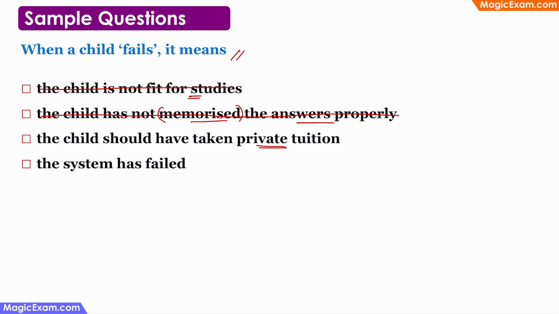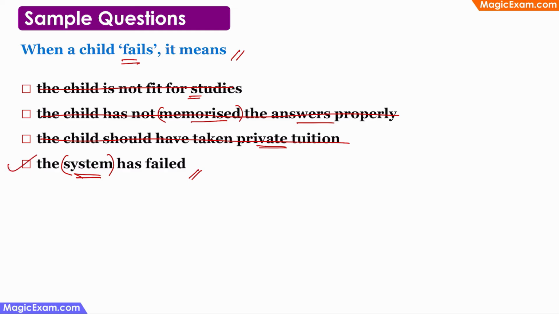Right? So this is an incorrect option. Therefore, we are left with one option, which is the last one. The system has failed. We looked at all the different reasons as to why children fail in school, and all of those reasons can be addressed. They can be fixed. So, if a child has failed, it means that the child has failed because of one of those reasons for failures, and the system has not worked properly in fixing or addressing that issue. Therefore, it is the system that has failed, not the child.